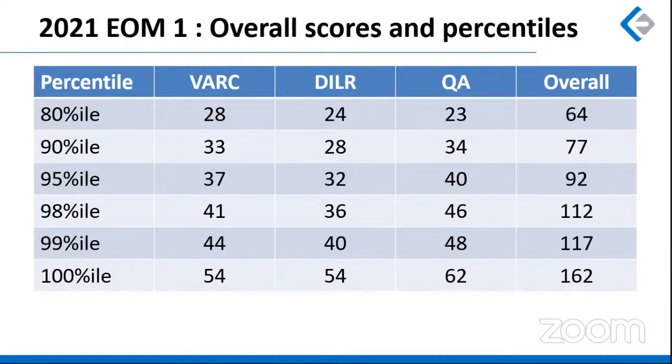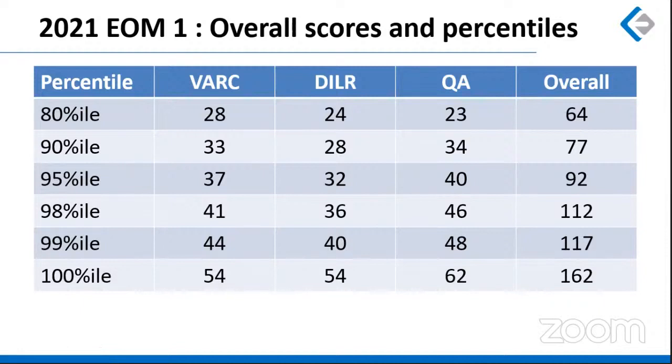Okay, and the last thing, let me just guide you on how you can pursue these numbers. Let us assume that you are targeting 99 plus percentile, right? So you might be looking at a score of 117 as of now. But do not directly target a score of 117, because you might not be able to reach it straight away. You might be at 40 currently, or you might be at 50 currently. So just try and enter this list first. This is the first number that you should target. Always try to pursue 80 percentile first. Get into this list first. So pursue a score of 64, right? Get it in 2 back-to-back mocks.